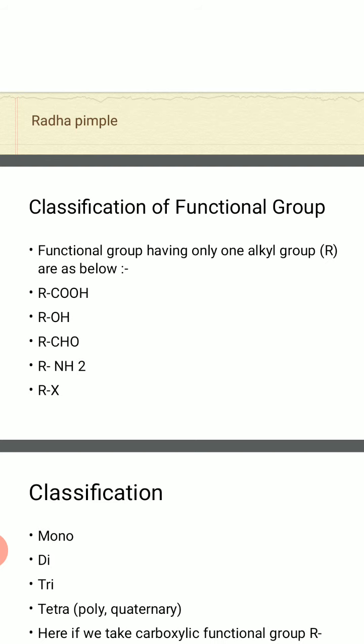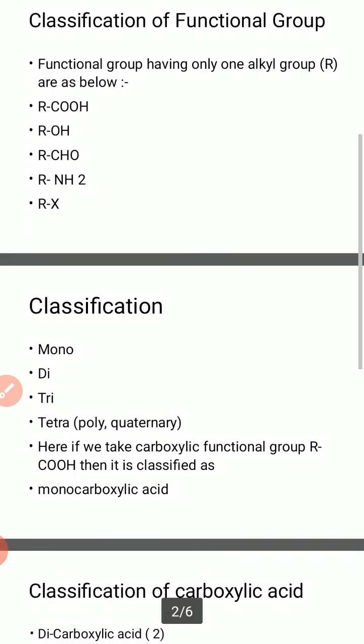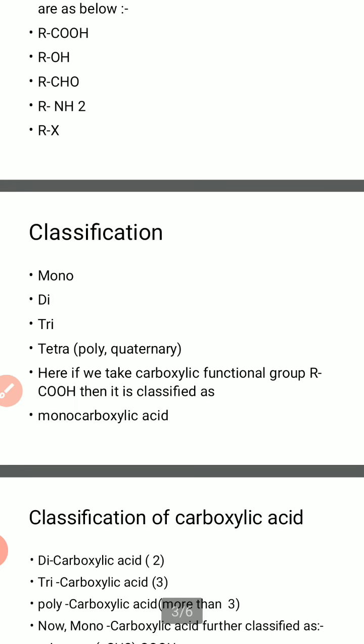Now RCOOH is the acidic group. ROH is the alcohol group. RCHO is the aldehyde group. RNH2 is the amine group. RX is the halide group. All of these classifications have the same types, so you can write all types of functional groups. First I take the carboxylic group classification, which is mono, di, tri, tetra. It is also called poly or quaternary. In amines, quaternary is present.